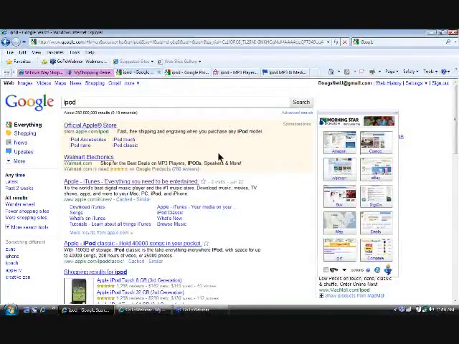Here's how it works. As soon as somebody wants to search for something and try to find a price on something, they go to their favorite search engine. Remember, I said it'll work on Google, Bing, Yahoo, all the major search engines. So you're getting at least 95, closer to 98% of everybody that does a search online would be able to see your application because it's always going to be there.